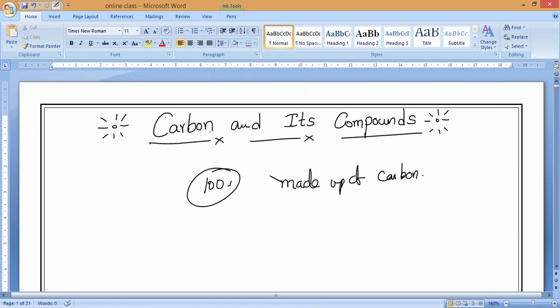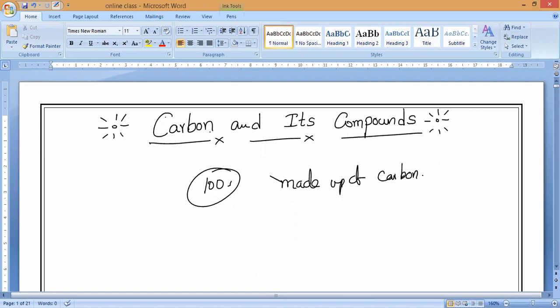Suppose you go to the fuels. Most of us have vehicles, at least a scooty or bike or maybe a car. Now the fuels which we use for our vehicles, like coal, wood, LPG, CNG, and petroleum and all the products of petroleum, everything is made up of what, guys?